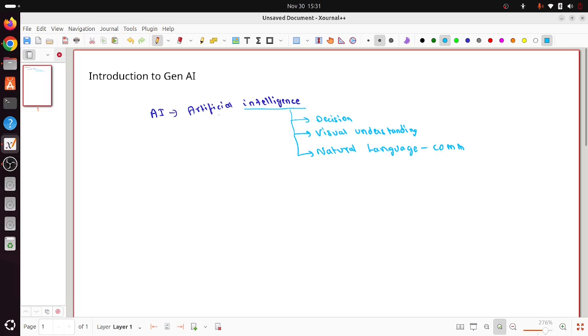Now, when you say artificial, what is artificial? Which is obviously not natural, which is man-made, correct? More clearly, I can say it's a machine. So in general, artificial intelligence is something where you are trying to make a machine intelligent, right? Whatever we are capable of, like taking decisions, seeing something in the surroundings and identifying it, and communicating, right? So making a machine intelligent, making a machine think like a human and replicating the human brain is basically AI, right?